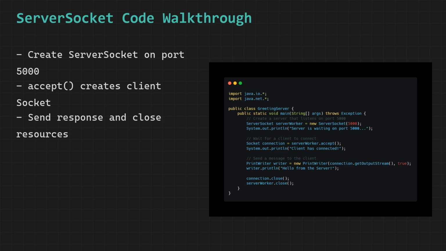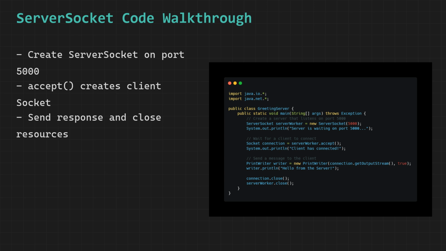We call server worker.accept, which is one of the most critically important method calls in the entire server program because this method causes the main thread of the server program to completely stop and pause its execution at that exact line of code and enter a state of patient waiting where it does nothing else whatsoever until a client program somewhere on the network attempts to connect to our server on port 5000, and the moment a client connection request arrives, the accept method wakes up and processes the incoming connection request and returns a brand new socket object that represents the active two-way communication channel between the server and that specific connected client.